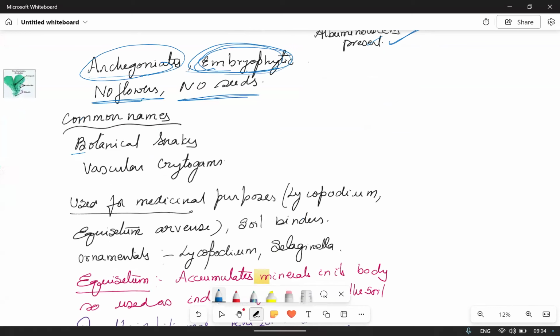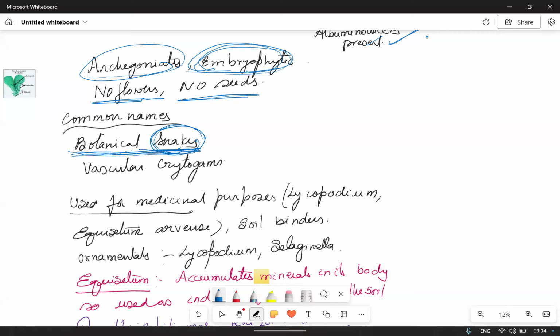What are the common names? Botanical snakes. Why are these called botanical snakes? Snakes come under reptiles, no? These reptiles evolved from amphibians, and reptiles are considered the first true land animals. In the same way, pteridophytes evolved from bryophytes and are the first true land plants because of the presence of vasculature. That's why these are called botanical snakes.